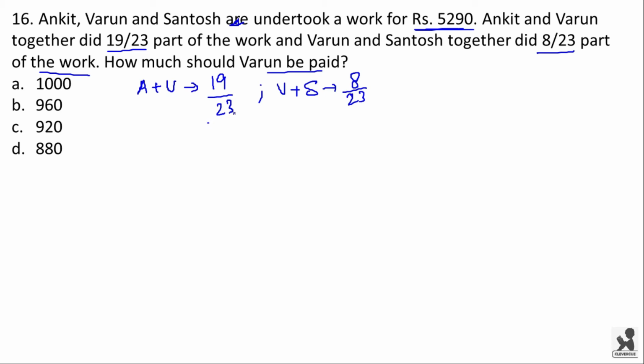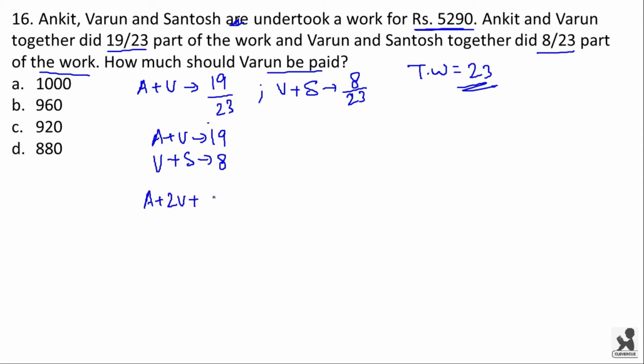Now if total work is equal to 23, then Ankit plus Varun will be doing 19 units of work and Varun plus Santosh will be doing 8 units of work. From here, if you add this, A plus 2V plus S will be equal to 27 units.